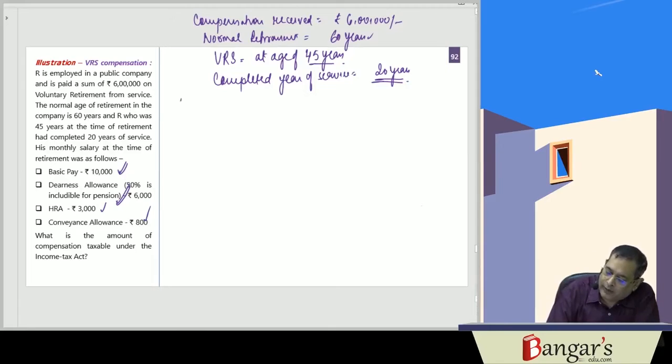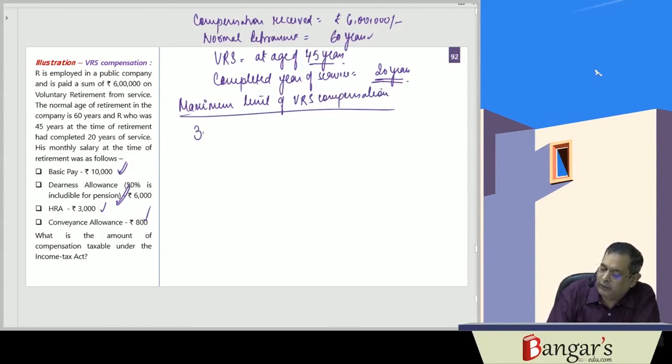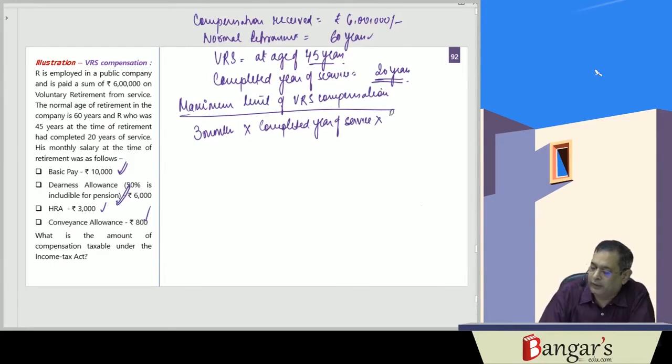Here the maximum limit of VRS compensation is what? 3 months salary for every completed year of service, into salary last drawn.